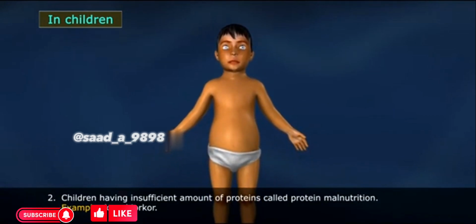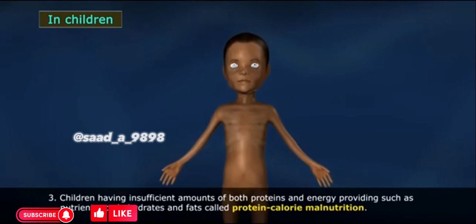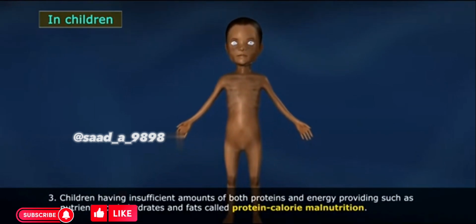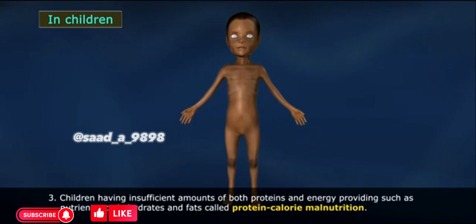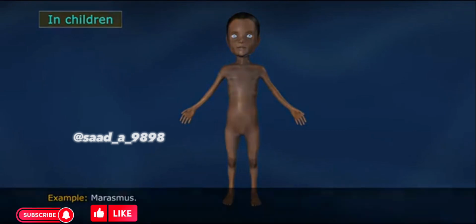2. Children having insufficient amount of proteins, called protein malnutrition. Example, Kwashiorkor. 3. Children having insufficient amounts of both proteins and energy-providing nutrients, carbohydrates, and fats, called protein calorie malnutrition. Example, Marasmus.